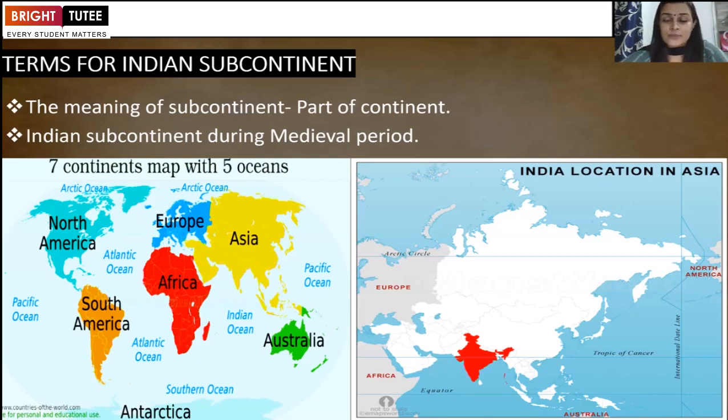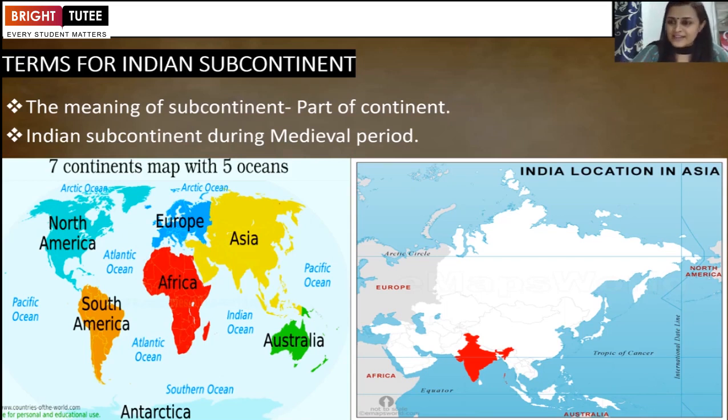So the very first topic of our chapter is terms for Indian subcontinent. First of all, we will understand the meaning of subcontinent and continent. As you can see on my screen, there are two maps. On the left-hand side, there is the map of 7 continents with its 5 oceans. On the right-hand side, there is a map of India, specifically pointing out India. So we are living in India. India is not a continent, it's a subcontinent. So then what is a continent?